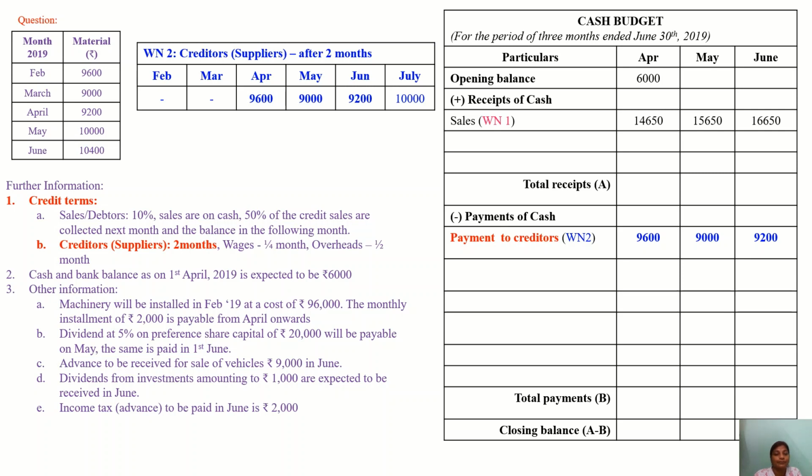Since it is a payment, we are writing in the payment column, that is payment of cash. So it is 9,600 for April, May it is 9,000, June it is 9,200.